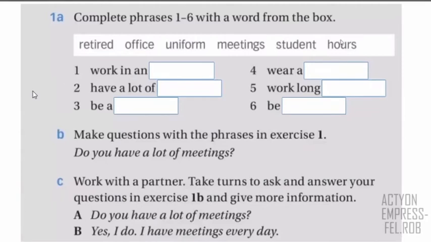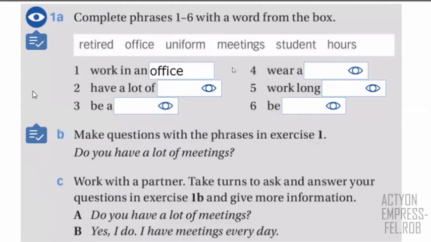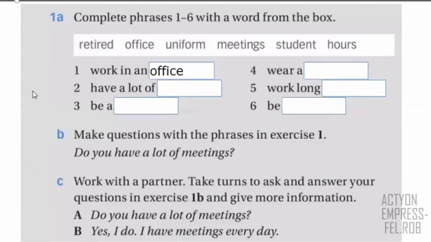First, you have vocabulary, for example, retired, uniform, student, and you have to put the correct words in this part. For example, if I say number 1, work in, and first of all, it says an, so we need a vowel, remember, a vowel sound. So the options are only office, uniform, or hours. But this is related to a place. So you can say this is in an office, for example, right? So this is number 1. So you continue with the others, all right?